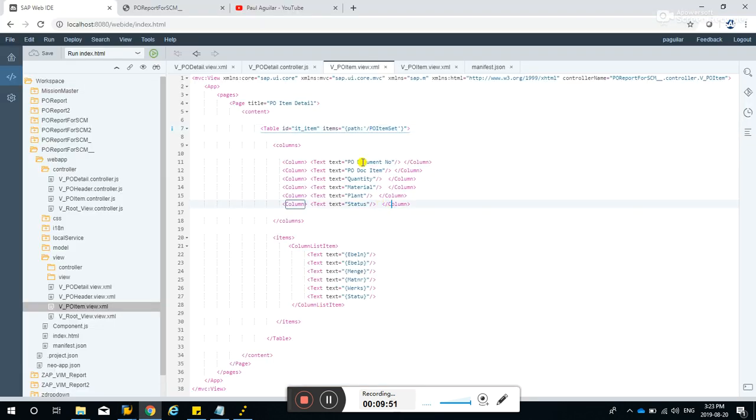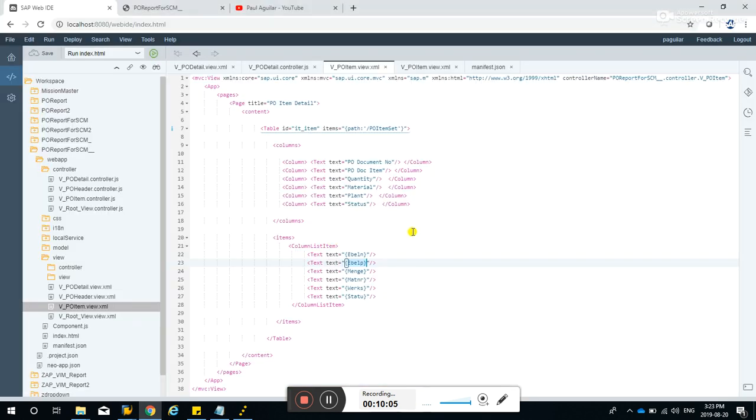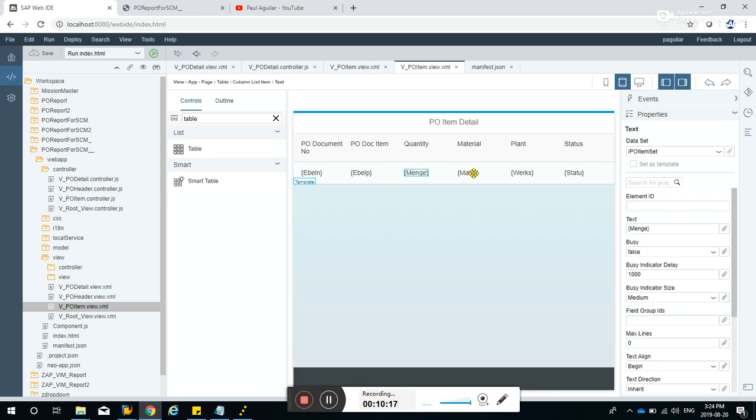Okay, now for this one, it's just a text and variables, and make sure these are typed in correctly because they are case sensitive, like this one, Ebeln, Ebelp, all are capital. The first letters are in capital letters, and same with these guys here. And if we hit on the view here, this is how it looks like.